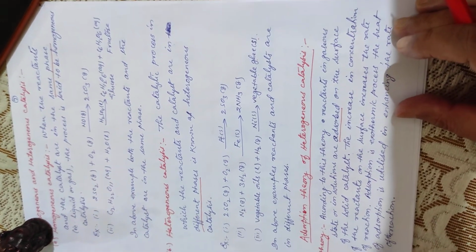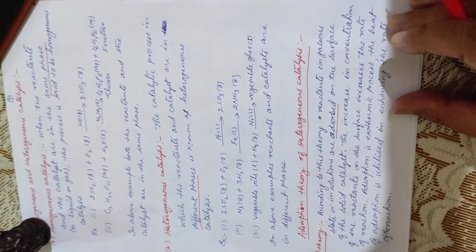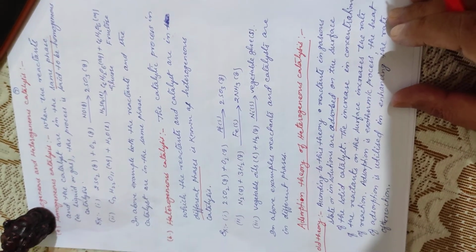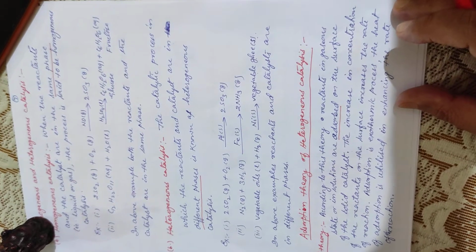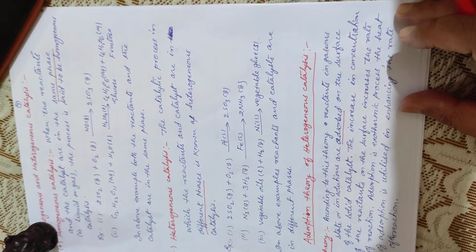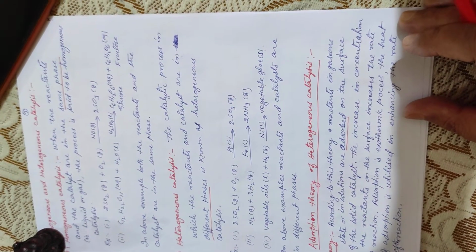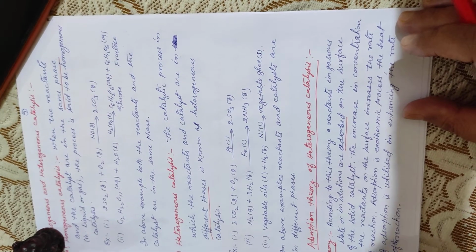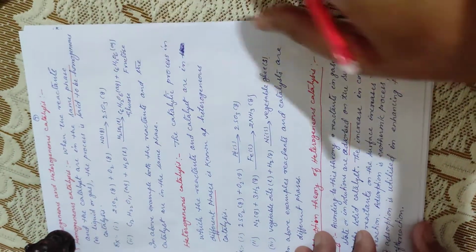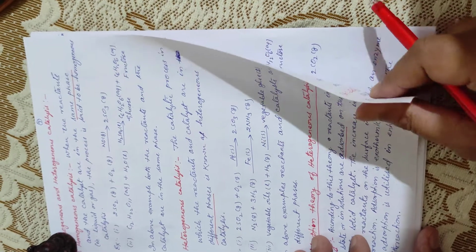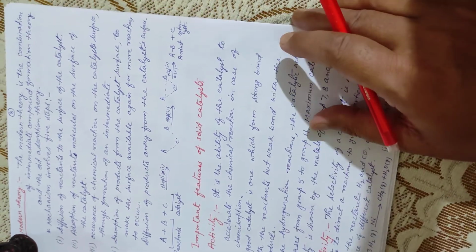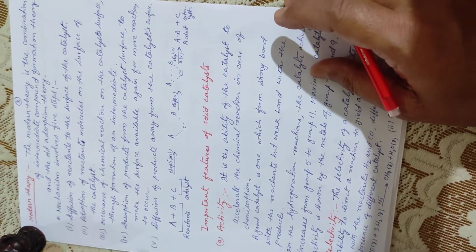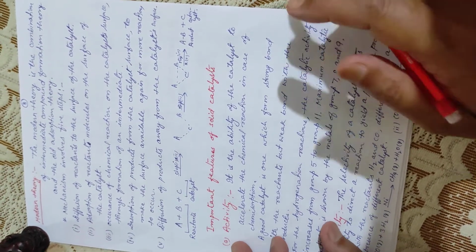So the rate of reaction is increased in two ways: one, due to increase of concentration of reactant, and second, due to release of heat. The release of heat also enhances the rate of reaction, and increase of concentration also increases the rate of reaction. So that is the old theory of catalysis.